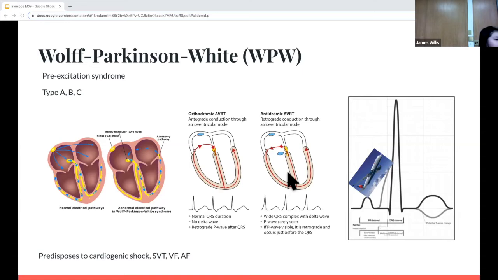So for that, it'll be in the opposite direction. You'll go first down the accessory pathway and then up the ventricles, up the AV node, atria, then back down to the ventricles. For that one, you'll see a wide QRS, the delta wave, and rarely see P waves. And here, the delta wave, delta airlines, you can see the upstroke as they're taking off, and you can see also T wave inversions. And this WPW syndrome can predispose to cardiogenic shock, SVT, VFib, and AFib.